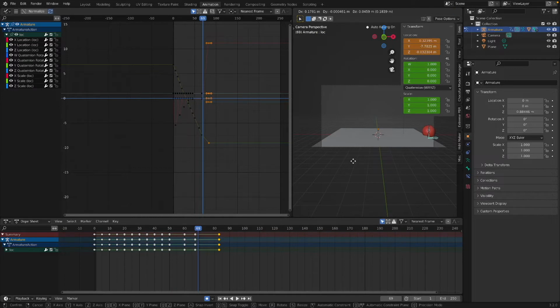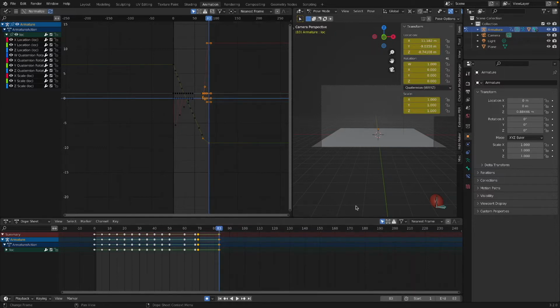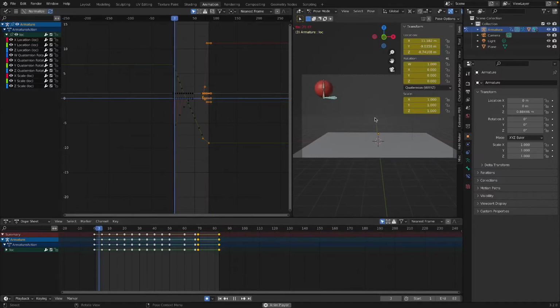So G. There we go. That looks pretty good. So frame 83 is when it's done. Okay, zoom in, so play. So we just have a basic ball bouncing. We don't have any roll yet.